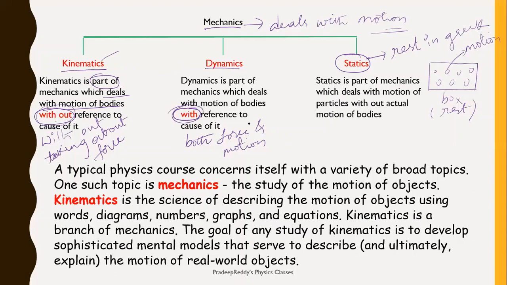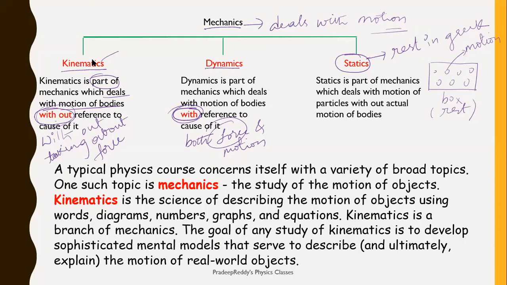Here we will learn about force, which type of force is acting on the body and how it is moving. In kinematics, we will be learning only about motion without bothering about any external force. In statics, bodies will be in rest position. So in mechanics, you have these three different parts. In your intermediate syllabus, you have kinematics as well as dynamics. These two chapters we will be handling in your class 11 syllabus.